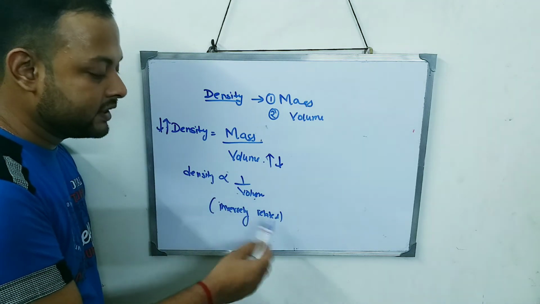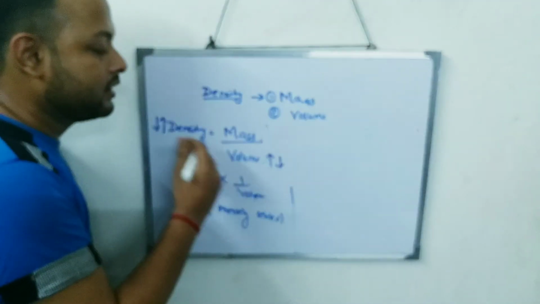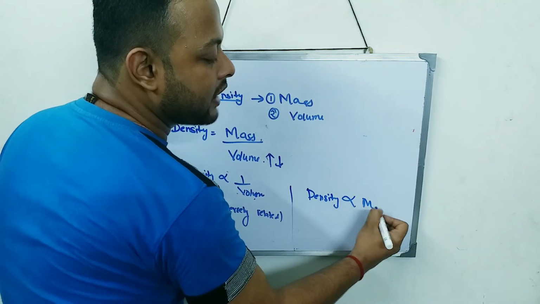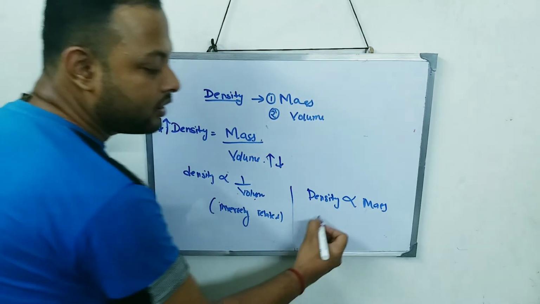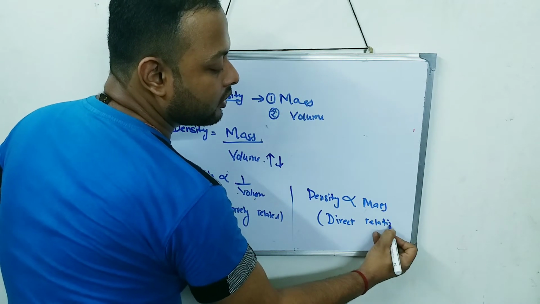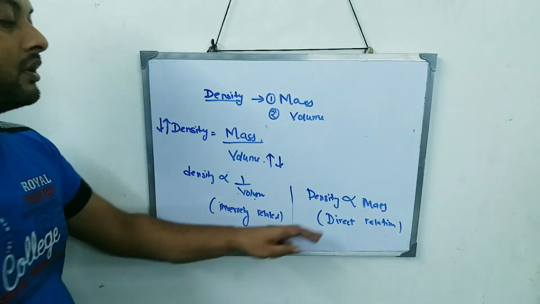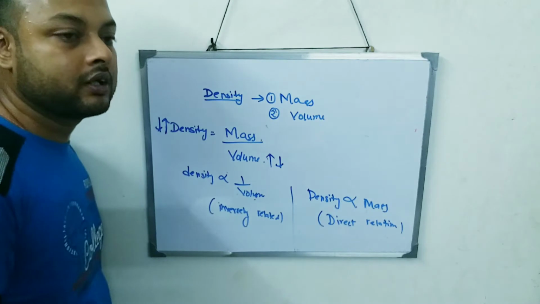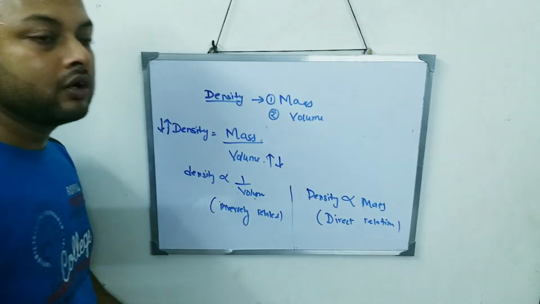So this is known as inverse relation, whereas density and mass is direct relation. Okay, this is called direct relation. If one substance's density will increase, then mass will also increase. Density decreases, mass will also decrease.